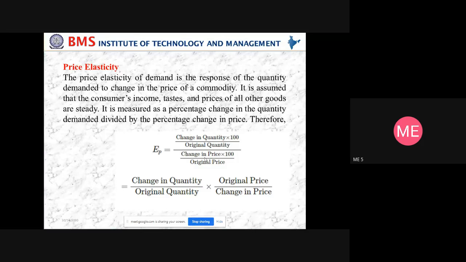So it is the change in quantity divided by original quantity, into original price by change in price. This is the definition of price elasticity. Mathematically, we can express it as delta Q by delta P into P by Q. That is the symbolic way.